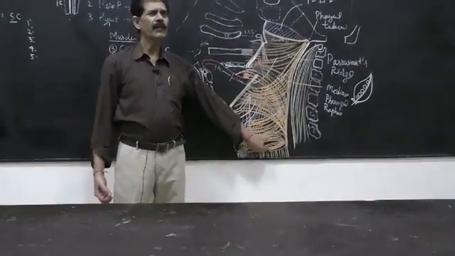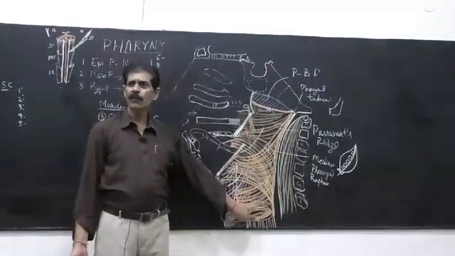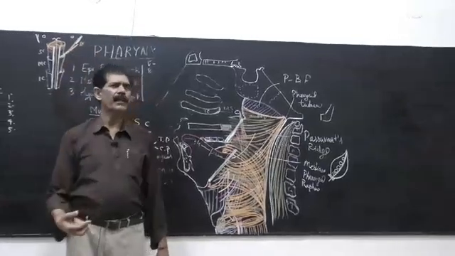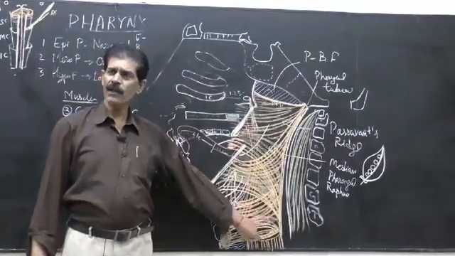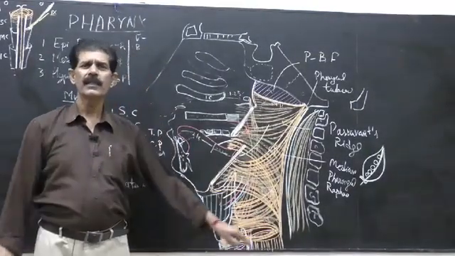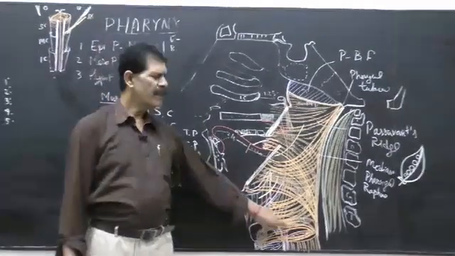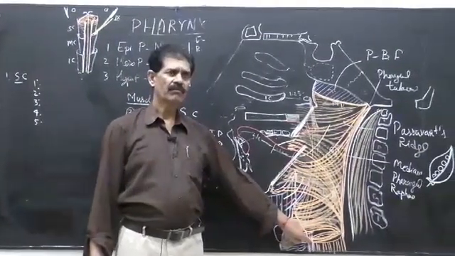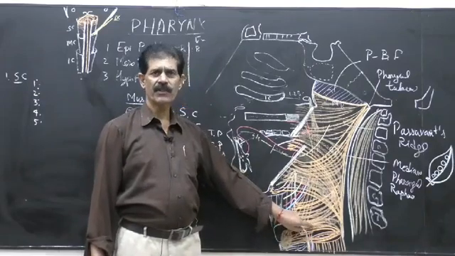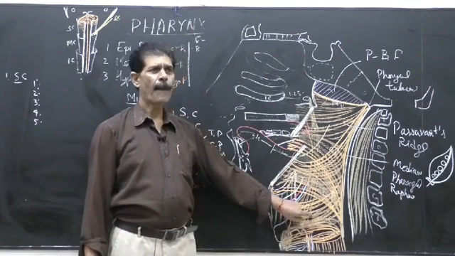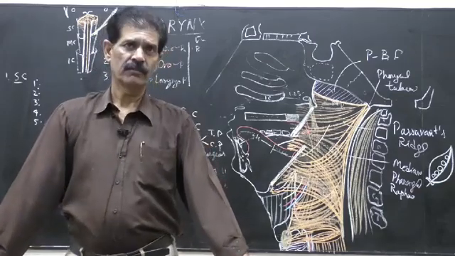Because the whole of the GIT you will read in the next part. We are starting the abdomen: outer longitudinal and inner circular muscle. So the whole of the GIT has this arrangement. So the start point is here. Cricopharyngeus is also circular, so it gets continuous with the inner circular muscles of the esophagus at the lower border of the cricoid cartilage. So here is the muscular incoordination. The muscles above, the thyropharyngeus and cricopharyngeus, are different. It is circular, it is fan shaped. Secondly, the incoordination is because of the nerve supply.